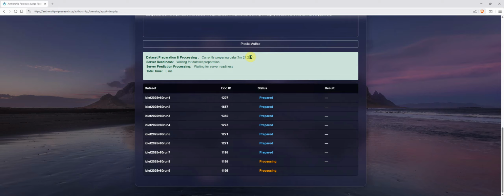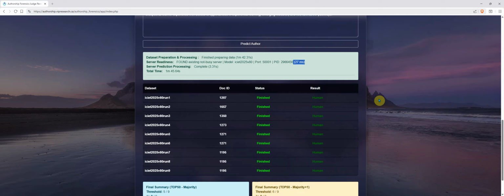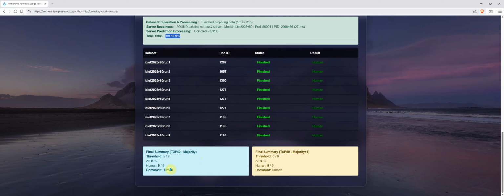And then you can see that because the judges have already been formed, we don't need to ask them to come in, so we only need 27 milliseconds. Earlier we needed to spend 3.78 seconds to get them together. On the other hand, earlier they needed 21.89 seconds to do the prediction, but this time it's just 3.31 seconds. So in total, this time only 1 minute and 45.64 seconds.